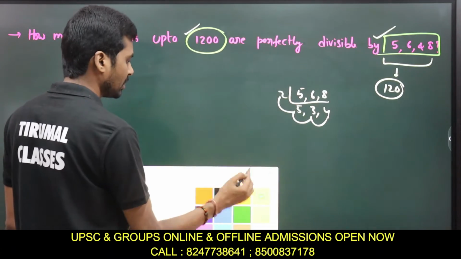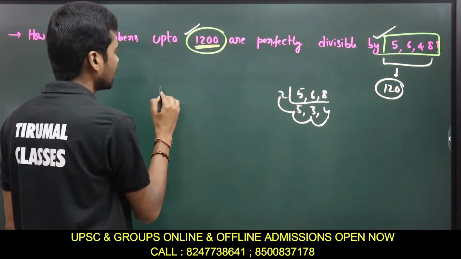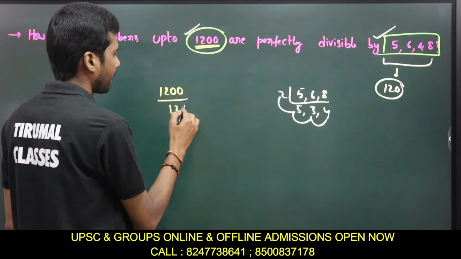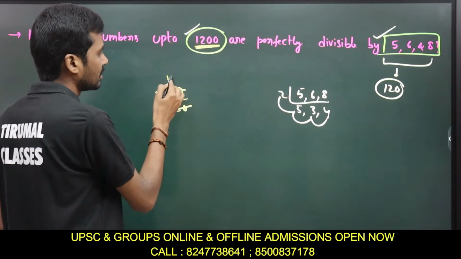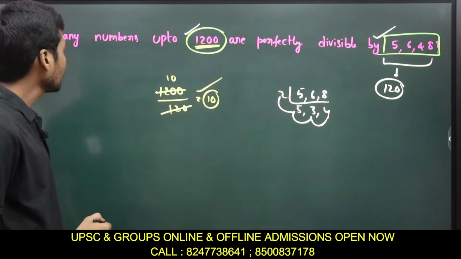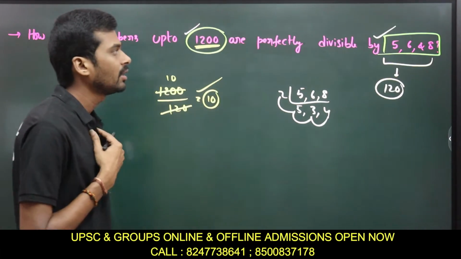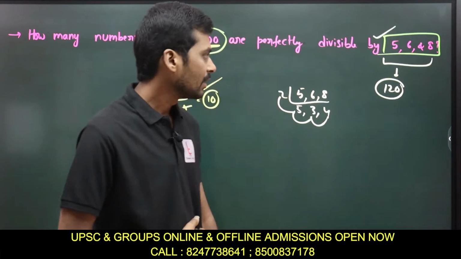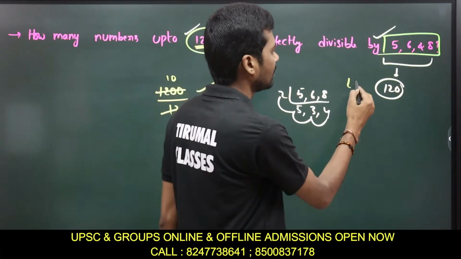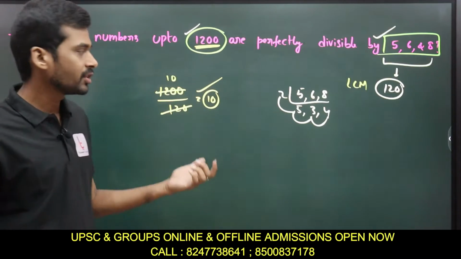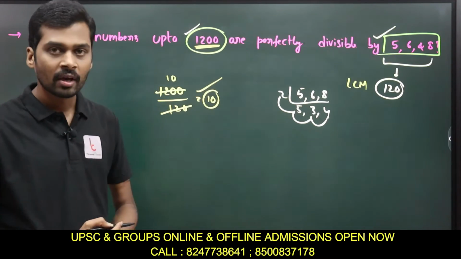After knowing the LCM, what is the final answer? The final answer is this number divided by this number. 1200 divided by 120 is 10. So the numbers up to 1200 that are perfectly divisible by 5, 6 and 8: the LCM is 120, so we divide this number by the LCM. The quotient is your answer. The quotient is 10.